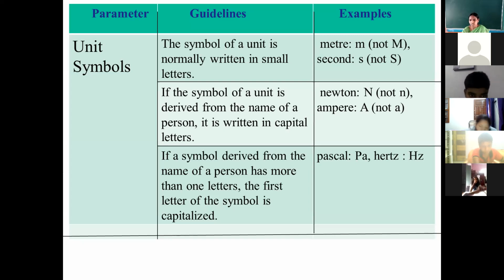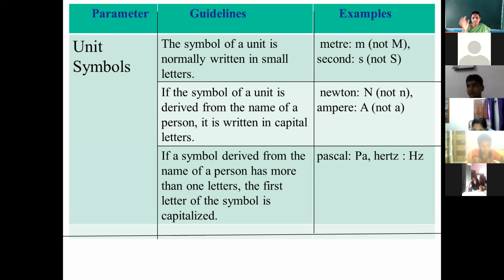Like Newton, capital N, ampere, capital A, joule. Joule is also a unit to measure energy and work. So when we write the unit of energy, we write joule. When we write the spelling, it will be small letter. But when we have to represent it in symbol form, then joule is capital J, because it is on the name of a scientist.